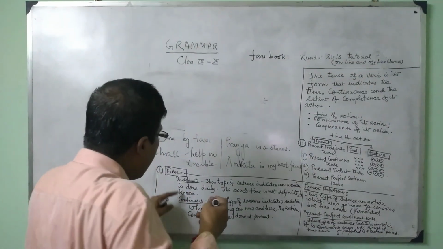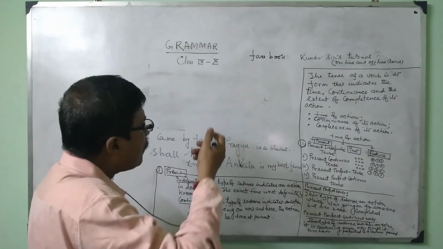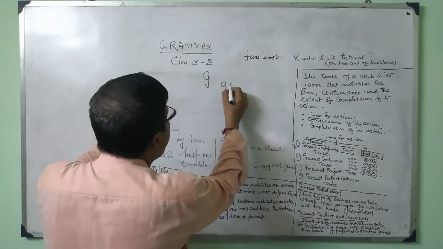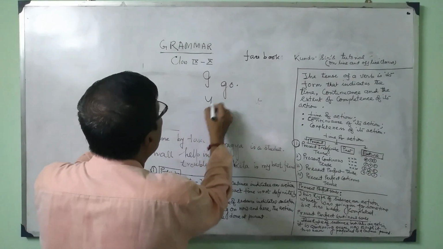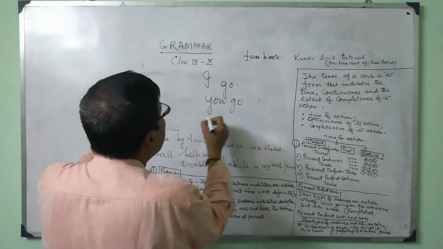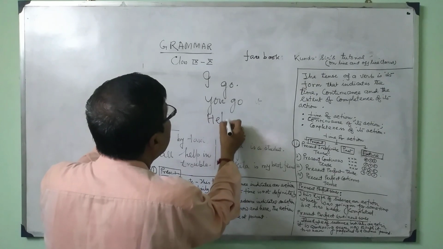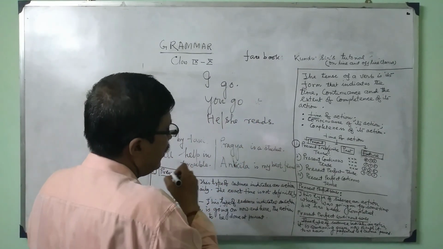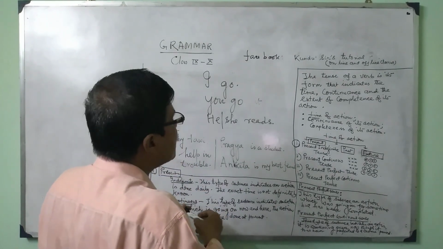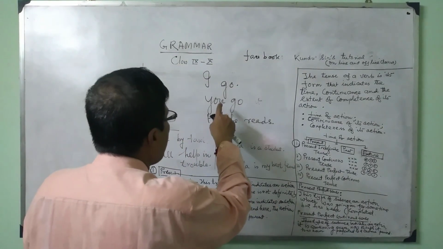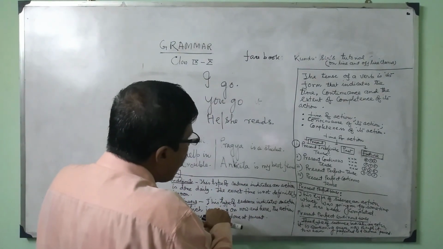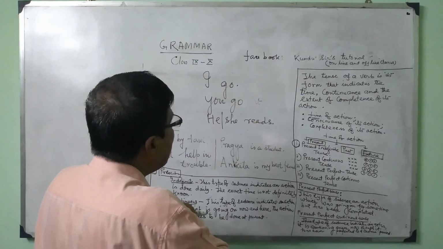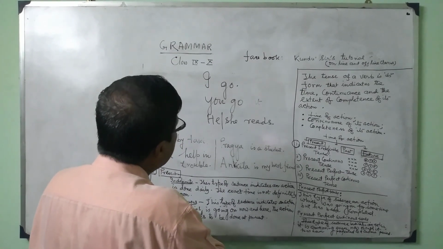Now I am giving an example in present indefinite tense. I go. Time is not mentioned here. You go. He or she reads. Time is not mentioned. The sun rises in the east. It is a universal truth. It is a common action. The time is not definitely mentioned there. That is why it is called present indefinite tense.